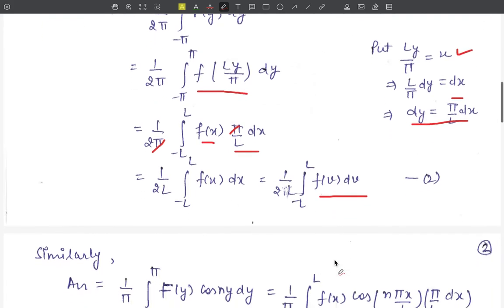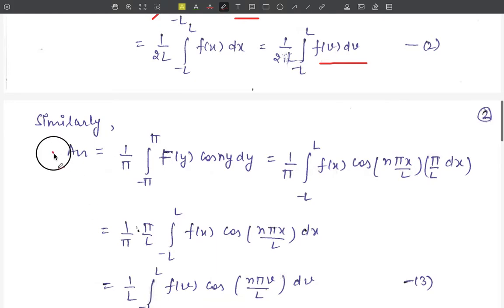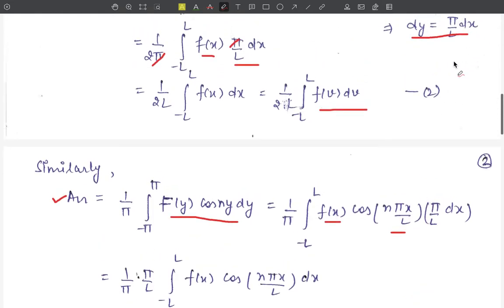Similarly, the value of the next Fourier coefficient a_n in the interval minus pi to pi is 1 upon pi integration minus pi to pi F of y cos ny dy. Now this is equal to 1 upon pi as it is. By replacing it by x, that is the interval will be minus L to L, this is equal to f of x cos n, by replacing y, n pi x by L, and this dy is again from here equal to pi upon L dx.